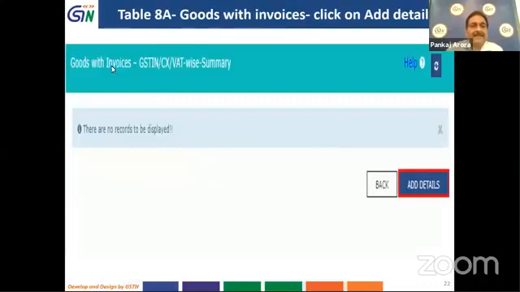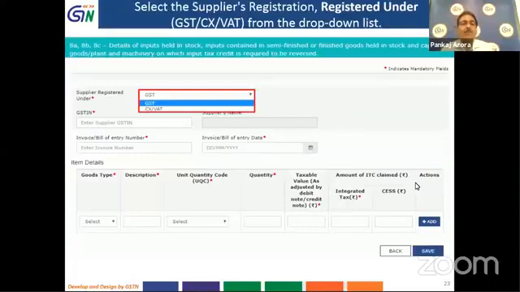To start with, here we will click Goods with Invoices. Now the first tab is GSTN, Central Excise, VAT wise summary. The invoices available with us may vary; they might have been issued in the GST era or prior to the GST era. Once you click the Add Details blue button, the relevant form opens up.